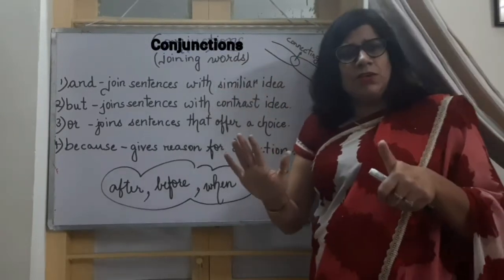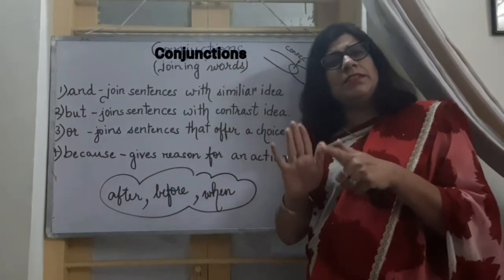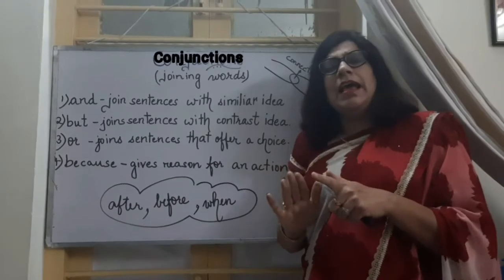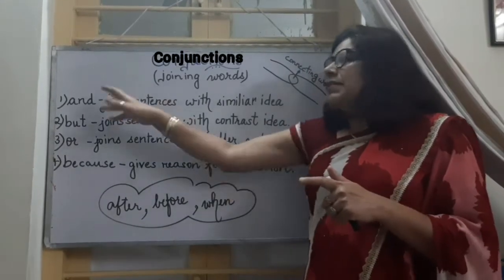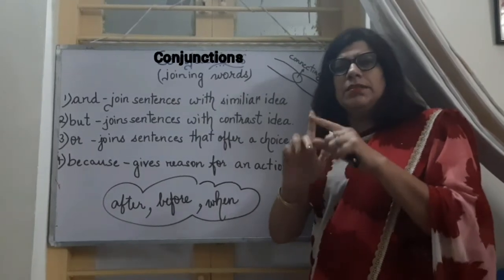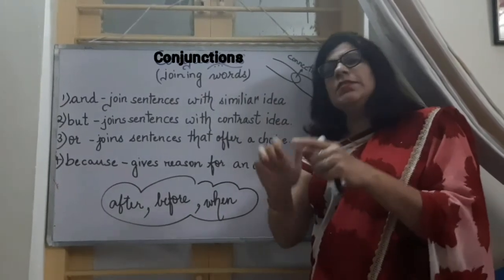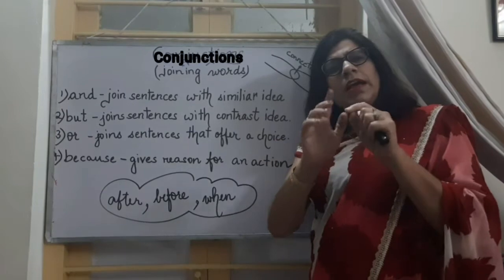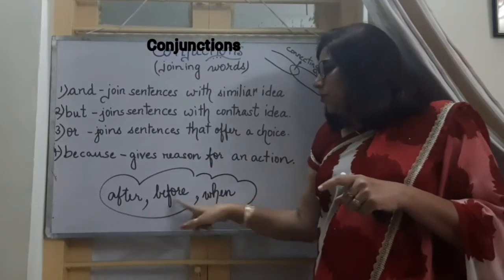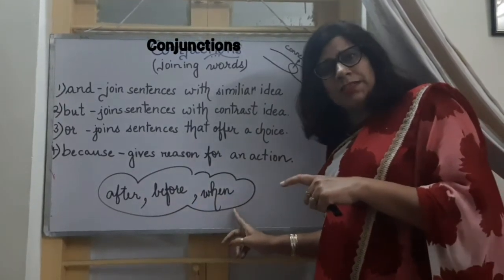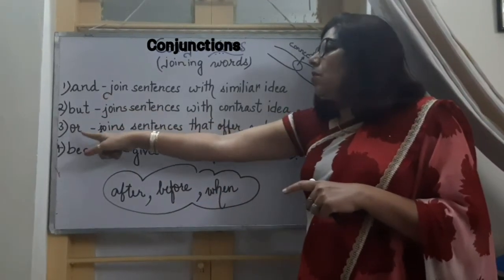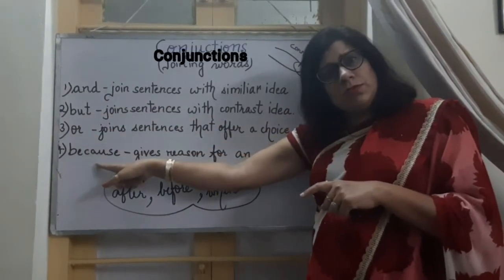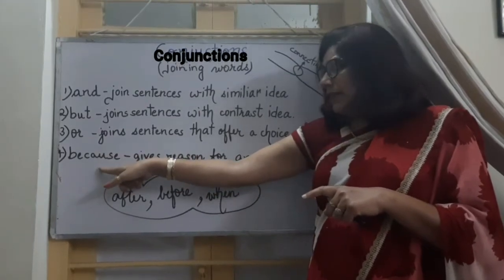We have 7 of them. We will discuss 7 of them in this class, and further we will learn about how to use them. They are and, but, or, because, after, before and when. After, before and when are time conjunctions. We will discuss later what time conjunctions are. And, but, or and because, how to use them, where to use them, we will discuss.